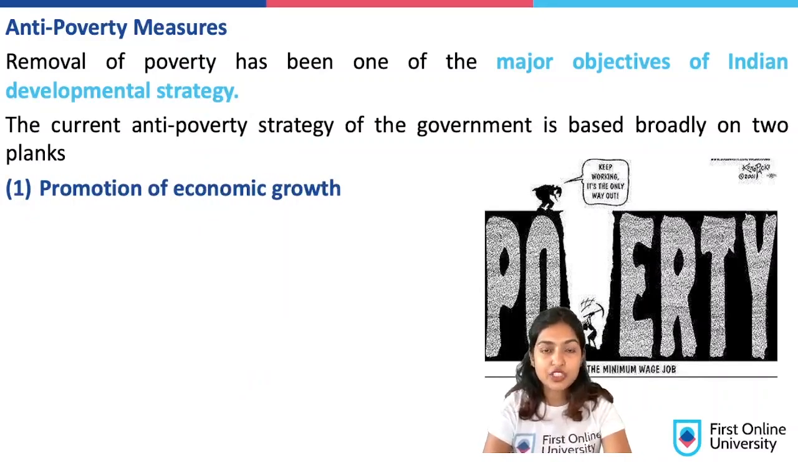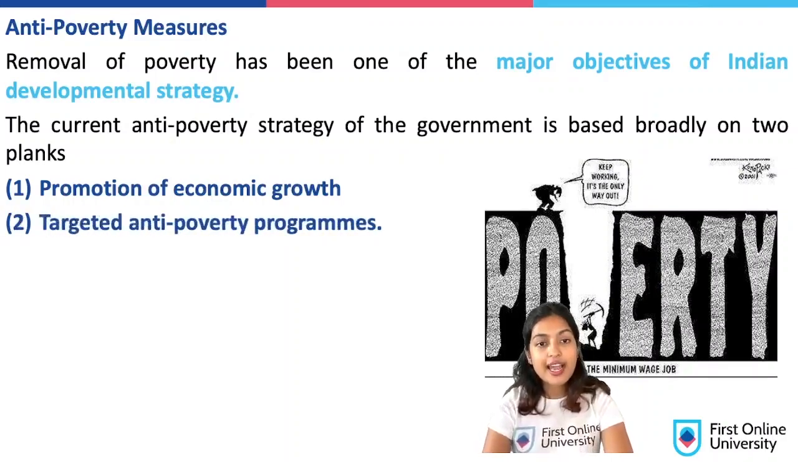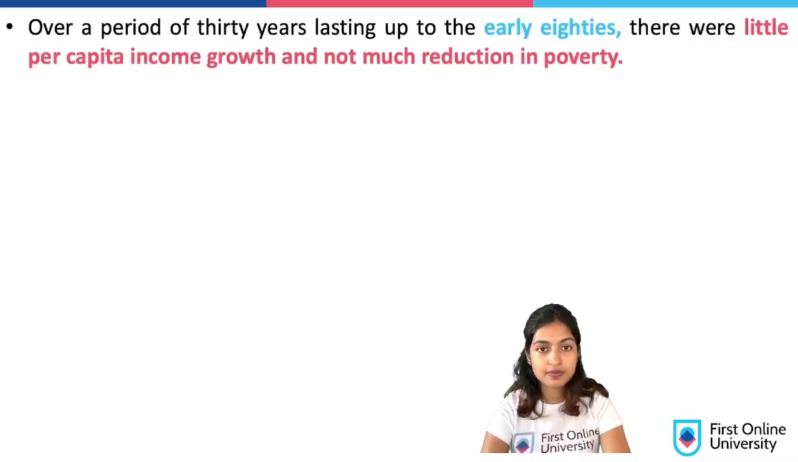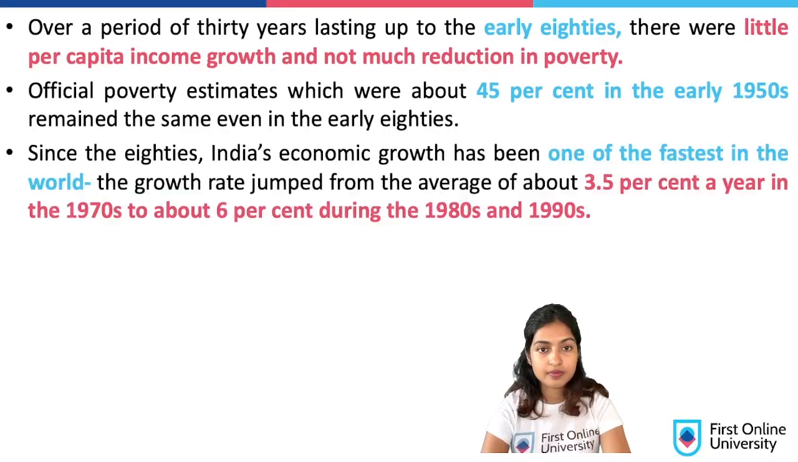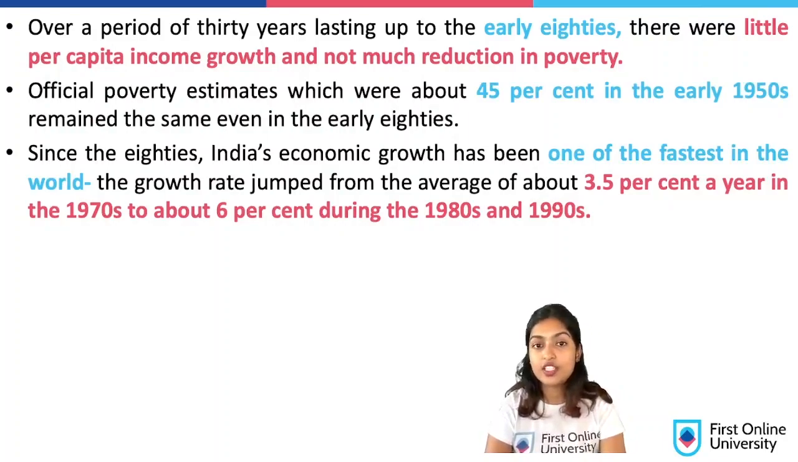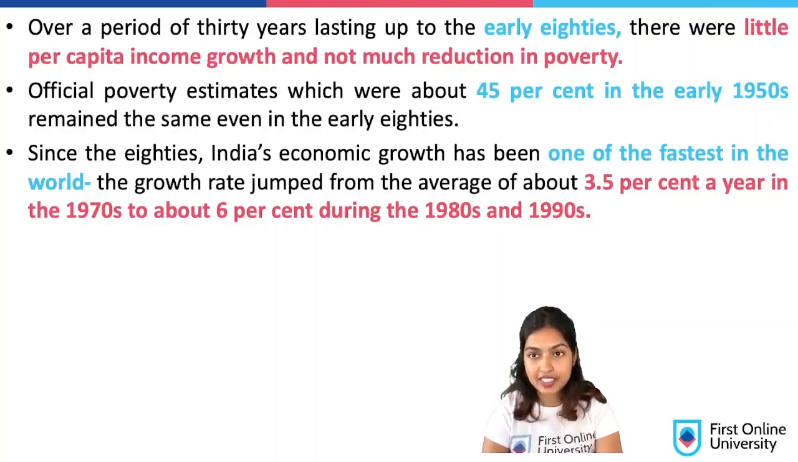So the measures are categorized into two. First being promotion of economic growth, and second being the schemes. Since the 80s, India's economic growth has been one of the fastest in the world, right? The growth rate jumped from the average of about 3.5% a year in the 1970s to about 6% during the 1980s. So you can see the kind of shift.